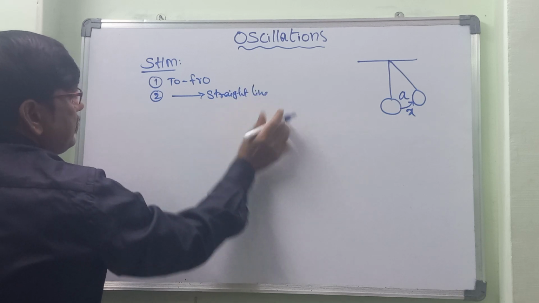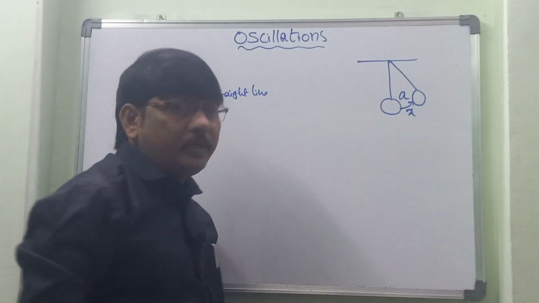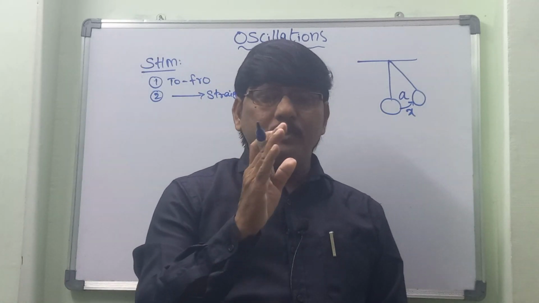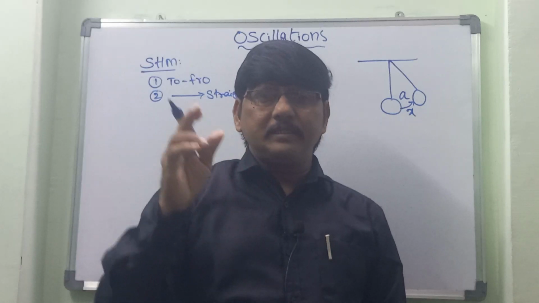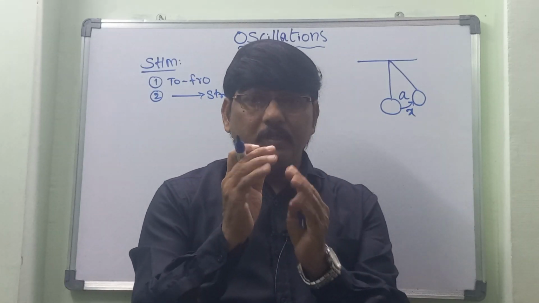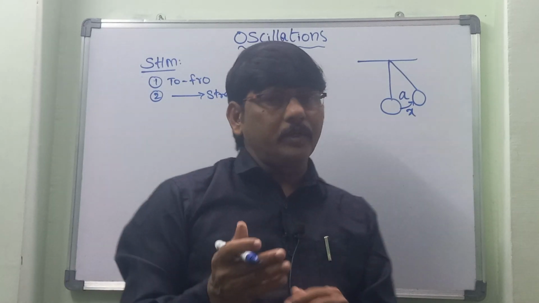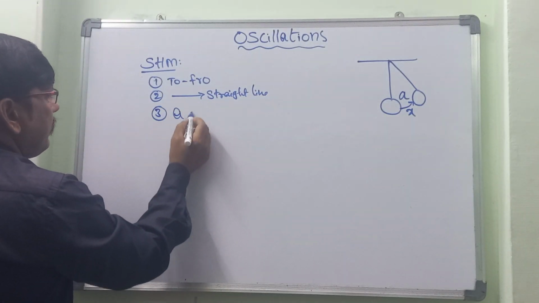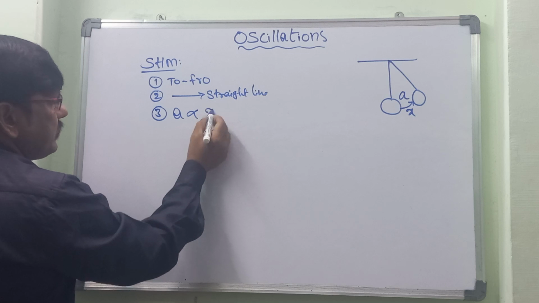Here it appears angular, but actually when we take the particle at the microscopic level, the object travels along a curve like this, but when you go very close, the object moves in a straight line only. And the next condition is that the acceleration is all the time directly proportional to the displacement.